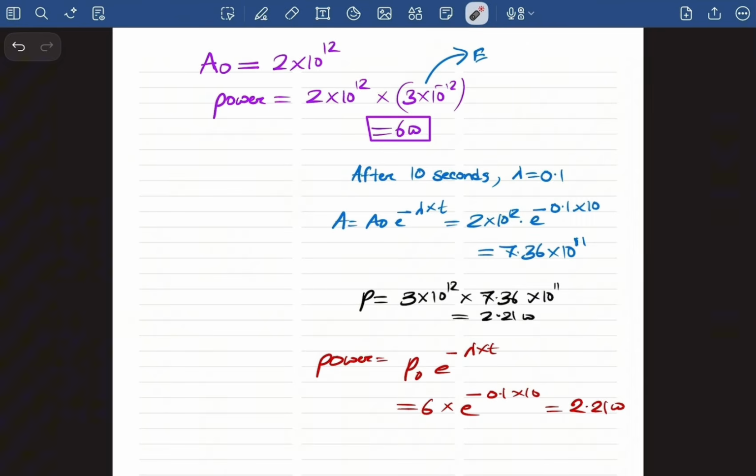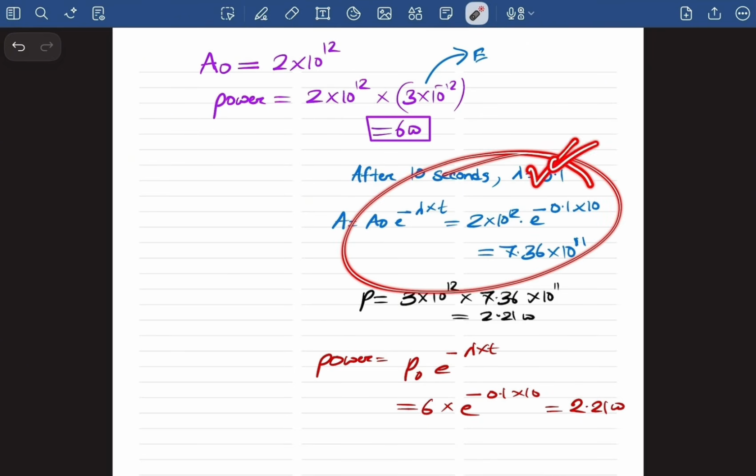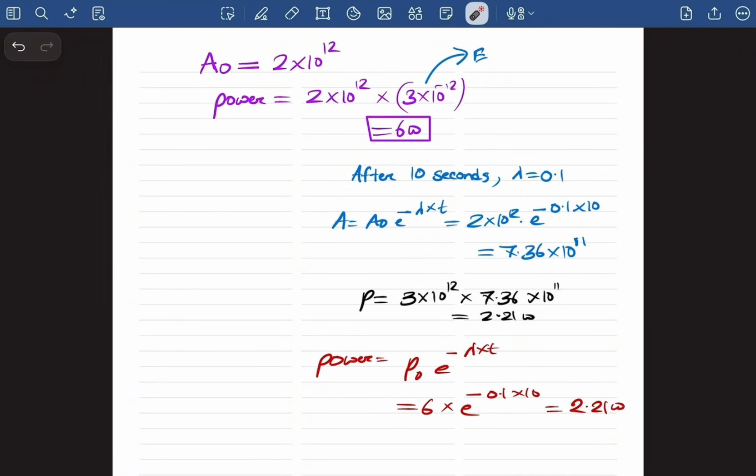So rather than doing such huge calculations to find the new power, we can actually use this formula: power is equal to P naught e to the power of minus lambda t. We know that our initial power was 6 watt. I will put that 6 watt right here into e to the power of minus lambda t. The new lambda is 0.1, for 10 seconds, and we get the same 2.2 watt. So we can use the formula P is equal to P naught e to the power of minus lambda t, and this is exactly the same formula which we will use to do our math.